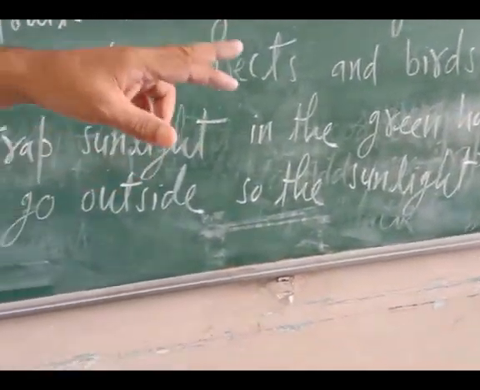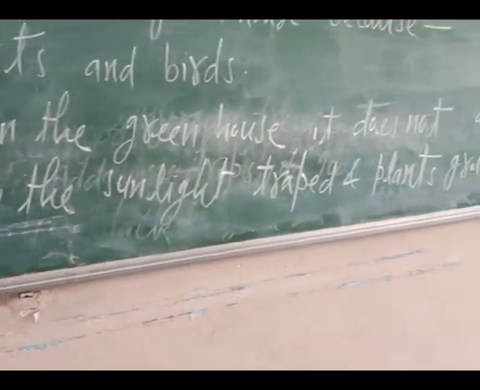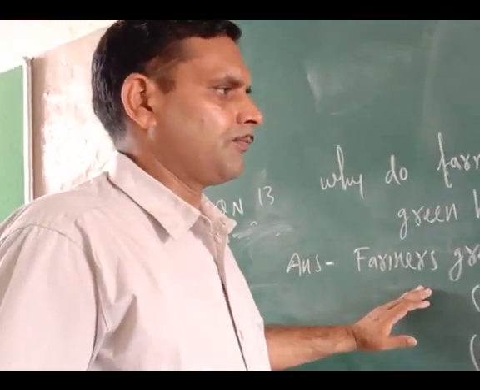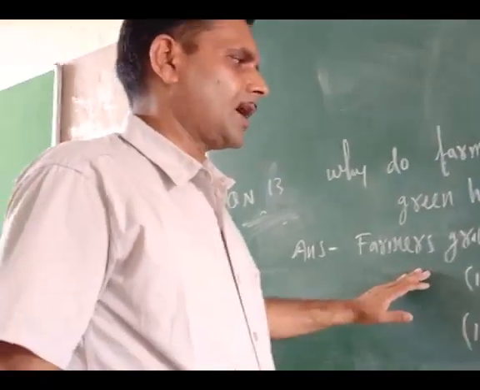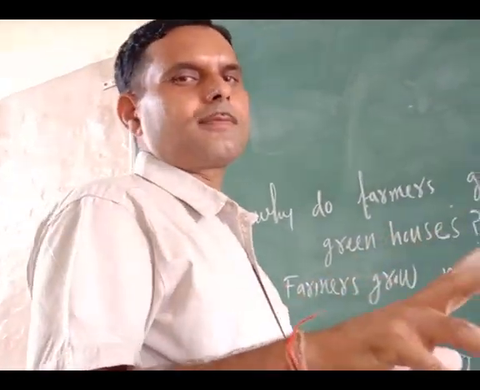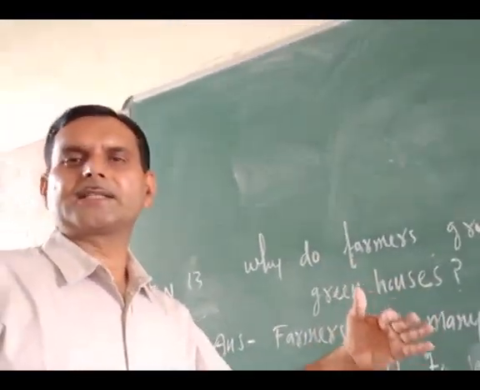So the sunlight is trapped and plants grow well. Try to understand here. Greenhouse is basically good for growing vegetables and small plants. Number one thing is that your crops and fruits will be completely saved, because insects and birds will not go near them.